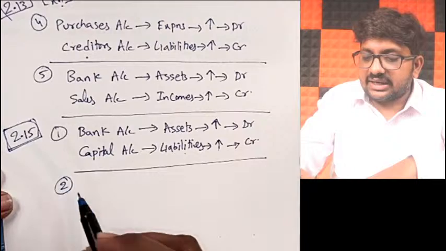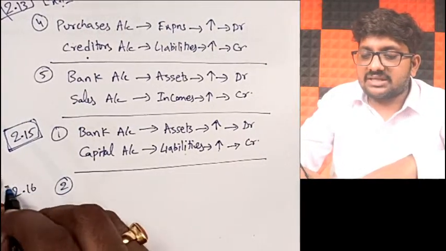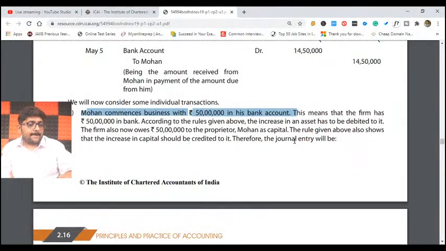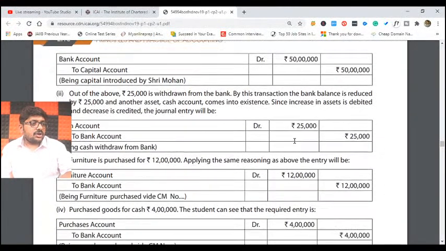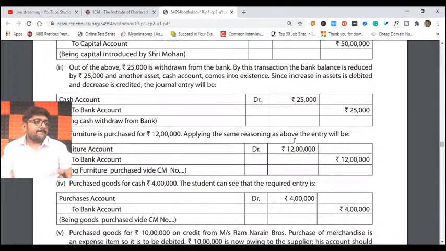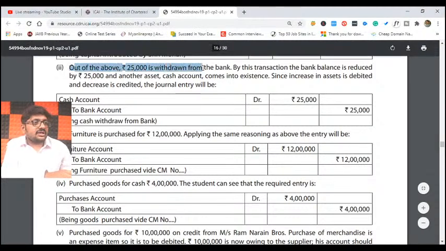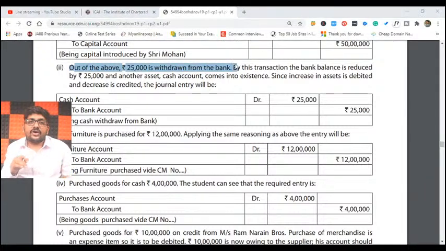Next, coming to the second transaction, page number 2.16. Come on, all of you, please jump into page number 2.16. So next transaction, what are they talking about? Out of the above, 25,000 is withdrawn from the bank account. So what did they do? They are withdrawing 25,000 rupees from the bank account.